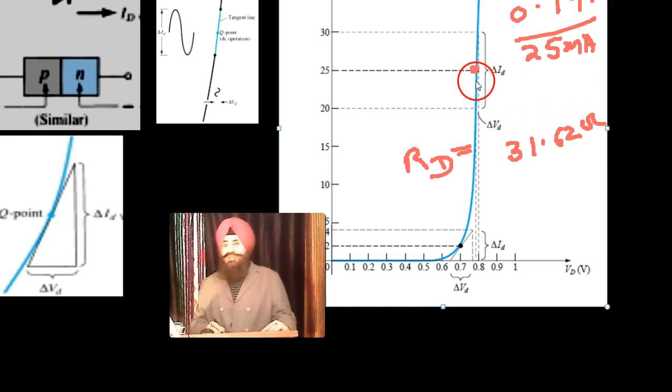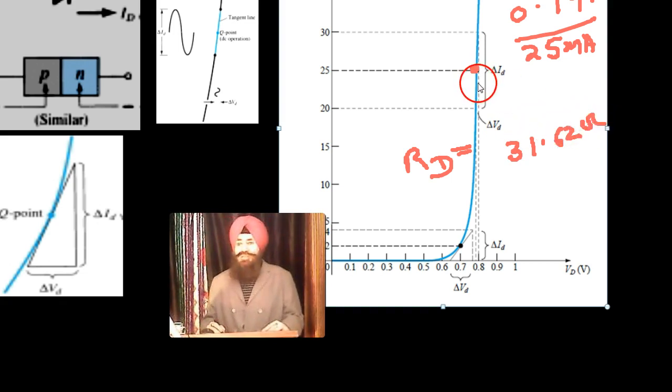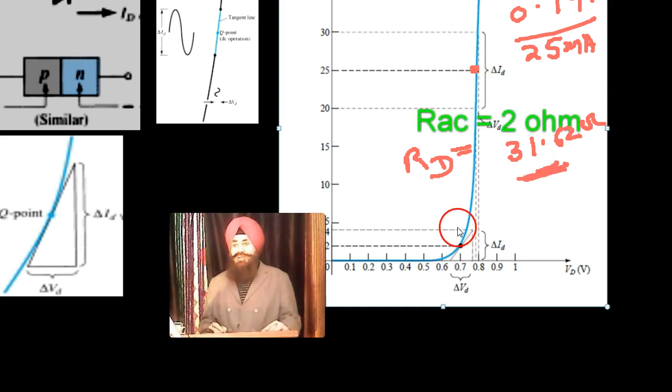So this is the DC resistance, the static resistance at this point. What was the AC resistance? That was the variation when the signal comes. Similarly, you can find the DC resistance here. What is the voltage here? 0.7.